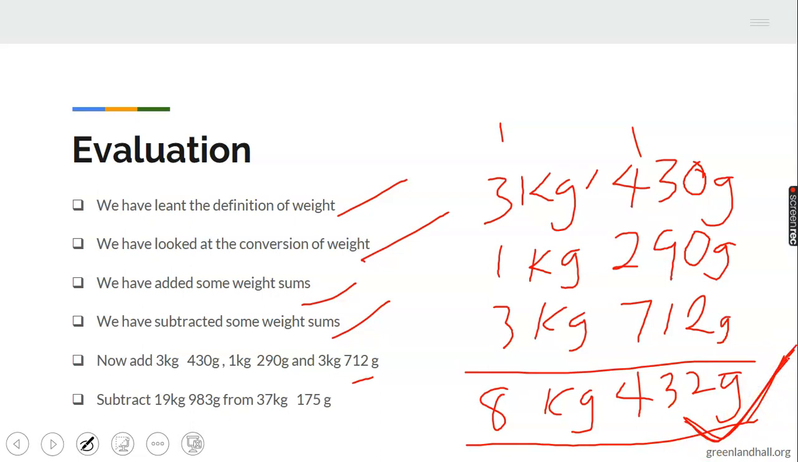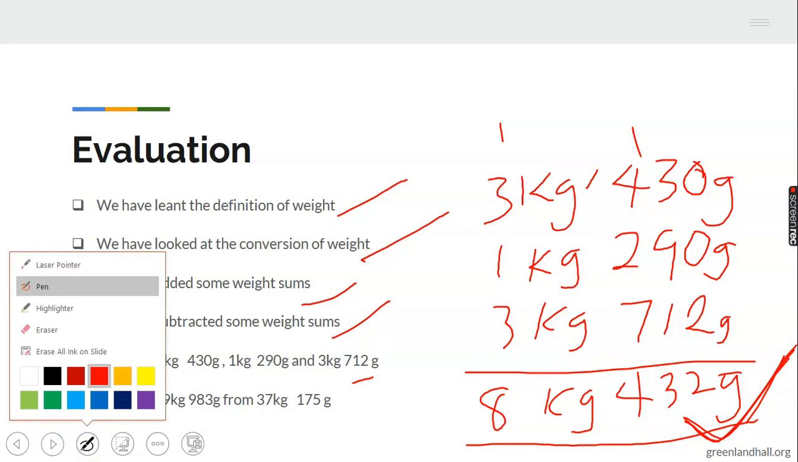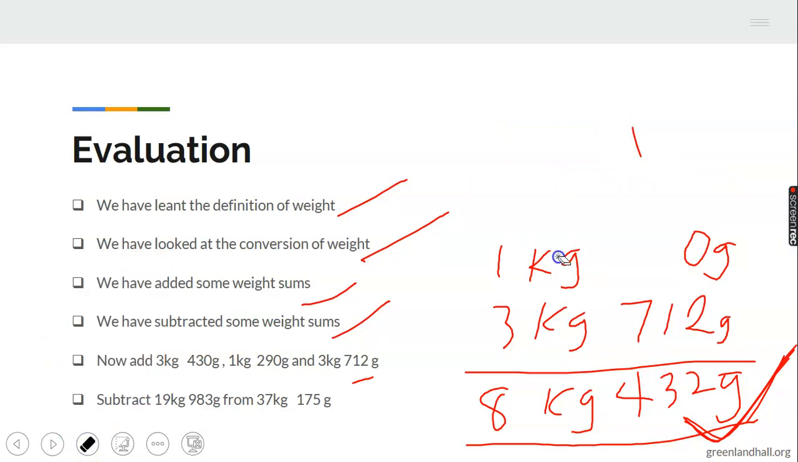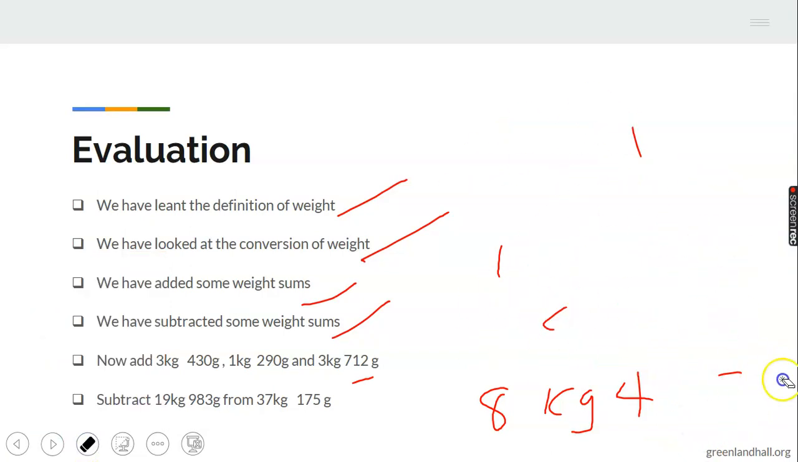Now, this is the next thing you want to do. You want to subtract. So let's quickly look at the subtraction together as well, and let's see who has gotten it and who has not. Okay, now we have removed the addition. Now I want to subtract 19 kilograms, 983 grams from 37 kilograms, 175 grams. So who can tell me which one is going to be up and which one is going to be down? Okay, 37 will be up.